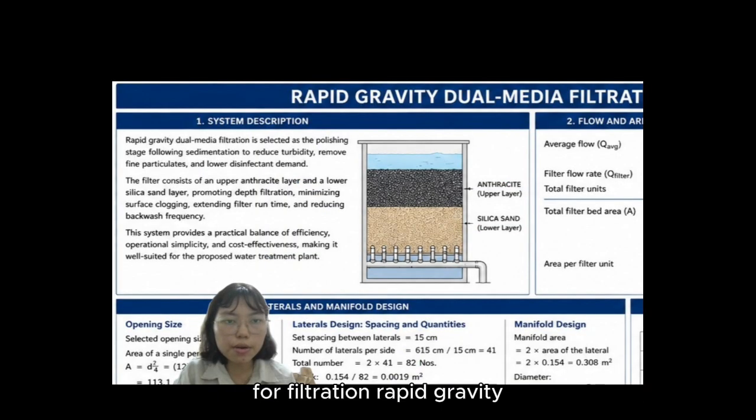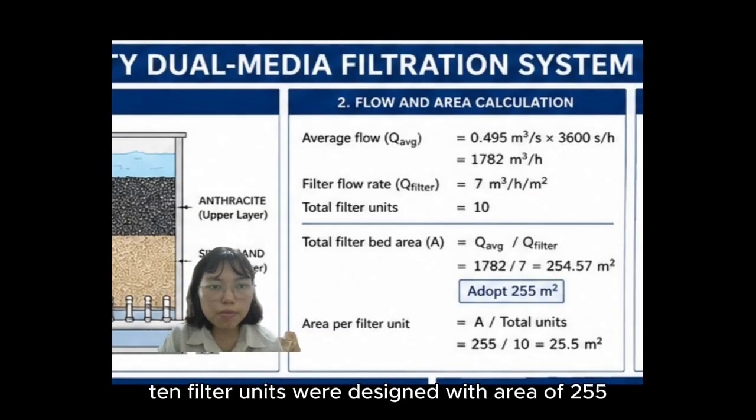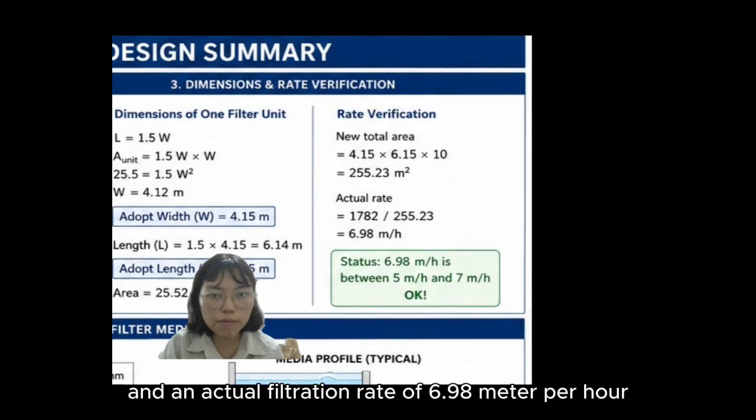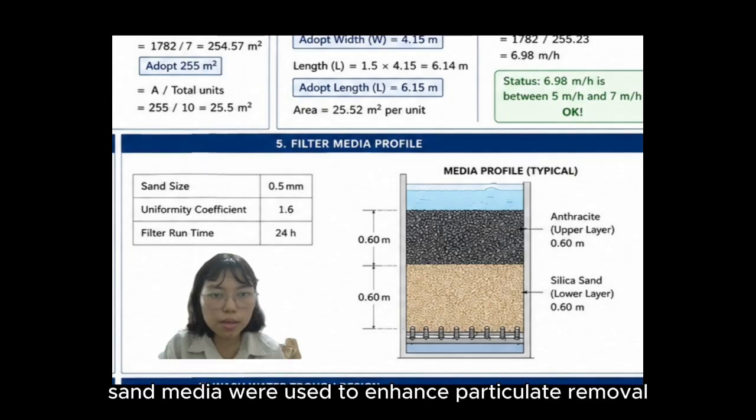For filtration, rapid gravity dual media filtration was selected due to its high efficiency and reliability. 10 filter units were designed with an area of 255 meter square and an actual filtration rate of 6.98 meter per hour. Anthracite and silica sand media were used to enhance particle removal. The design meets the recommended filtration criteria.